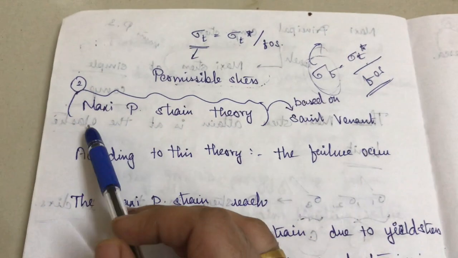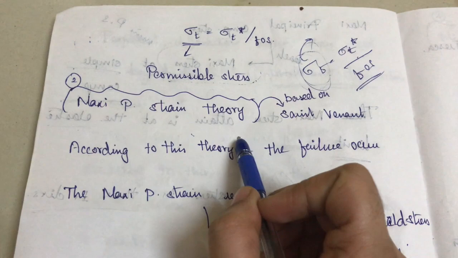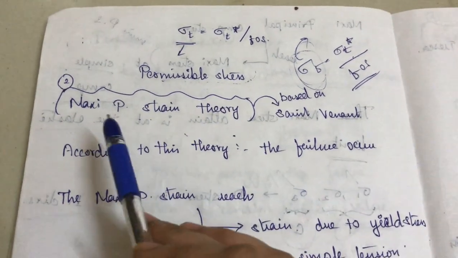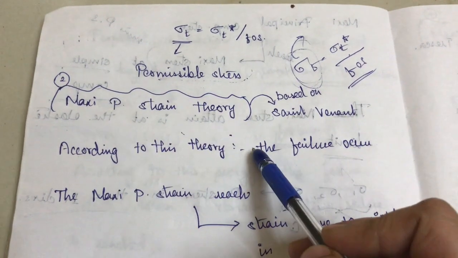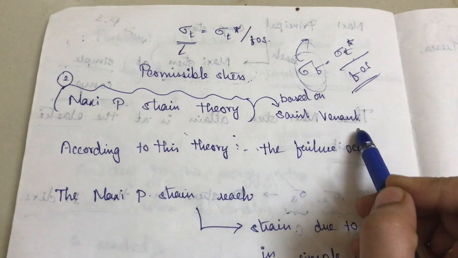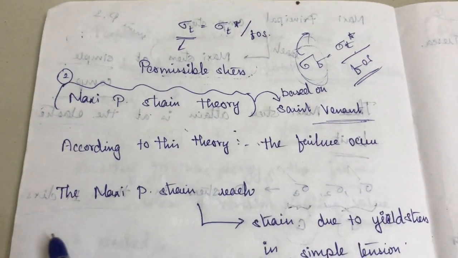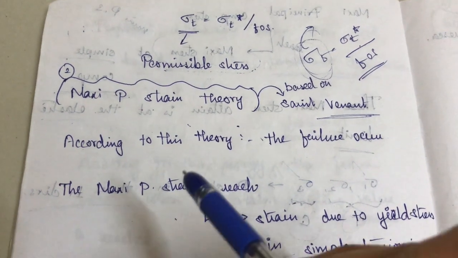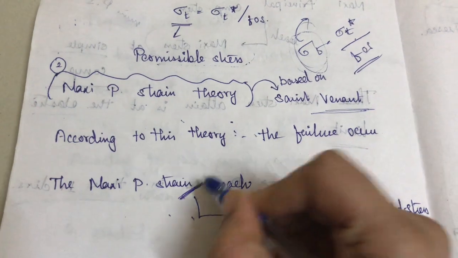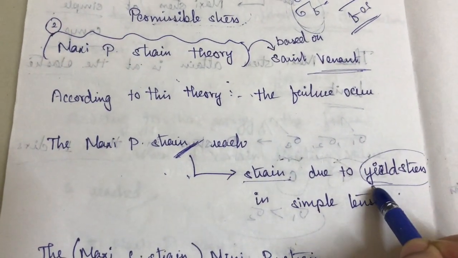Okay, so next theory, the maximum principal strain theory. Before, we have seen stress; here it is the strain theory. This maximum principal strain theory is based on Saint Venant, who is the author. According to this theory, the failure occurs when the maximum principal strain reaches the maximum strain due to the yielding stress.